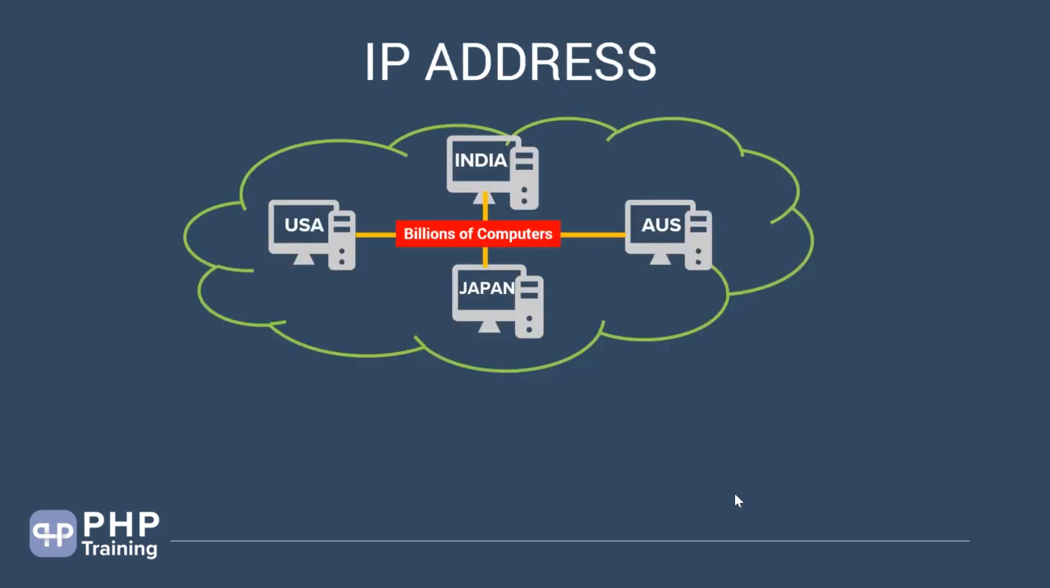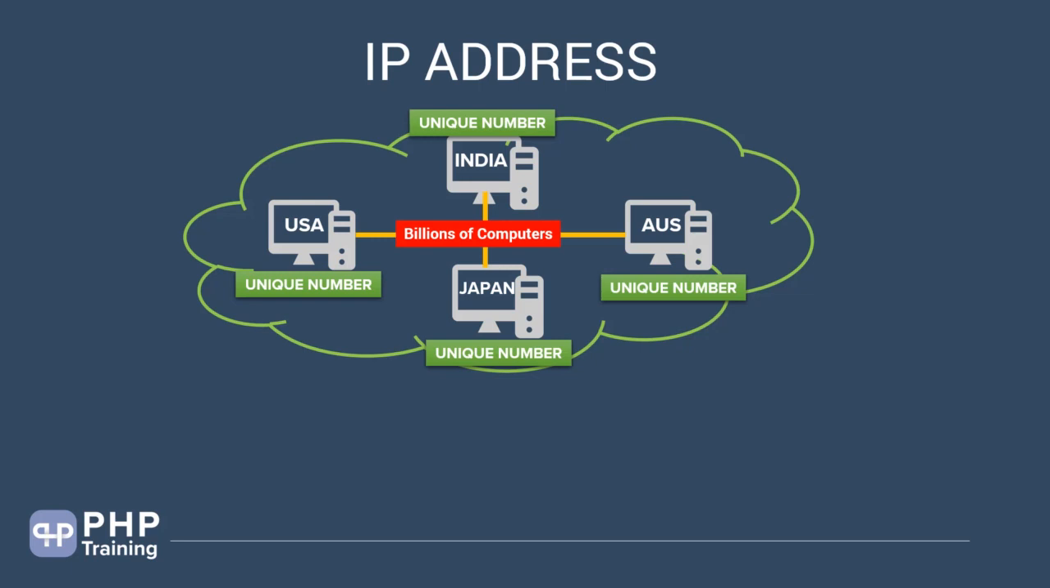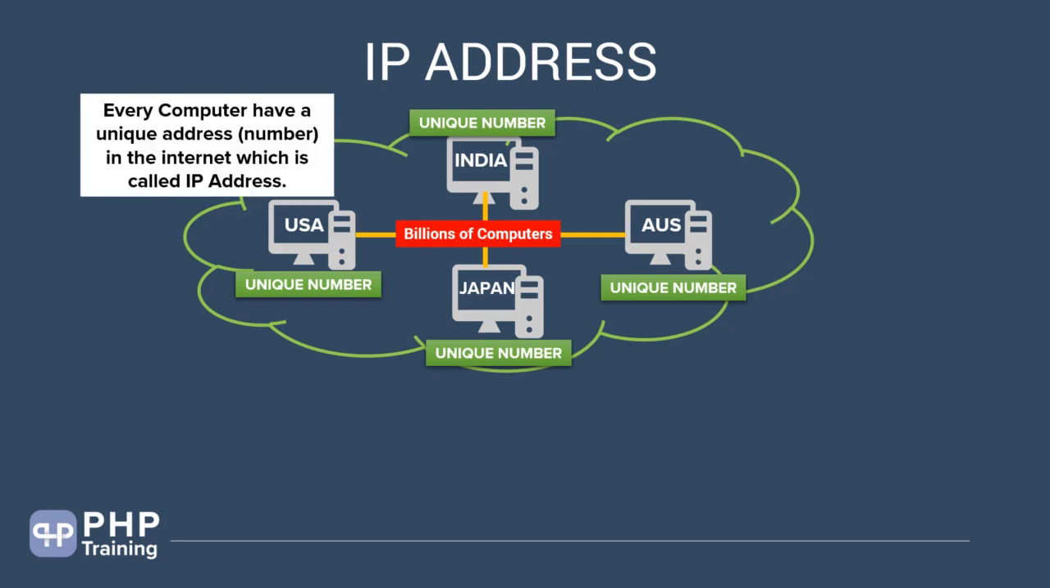Let's take an example of the internet. In the internet, we say there are billions of computers. So how can you uniquely identify them? You can uniquely identify them by giving them a unique number. Once you give them a number, then you can uniquely identify them using that number. And this number is basically nothing but an IP address. Every computer has a unique address, that is the number in the internet, which is called an IP address. So every computer that connects to the internet gets this unique address. There cannot be duplicates of unique addresses. There has to be unique addresses when you connect to the internet.